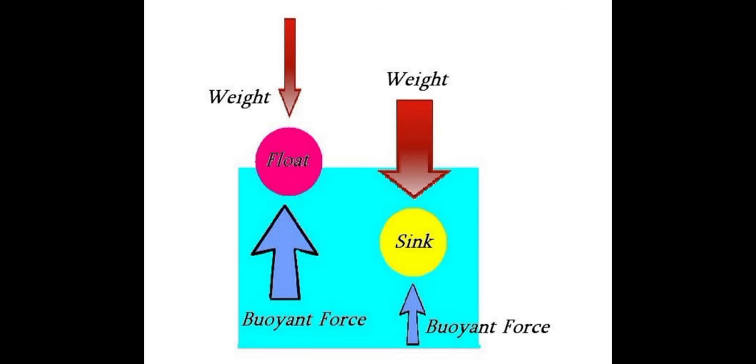So here are two conditions. In the first diagram, we can see that the weight of the object is less than the buoyant force. That is the reason the object is floating. And in the second diagram, we can see that the weight of the object is more than the buoyant force. That is the reason the object is sinking.